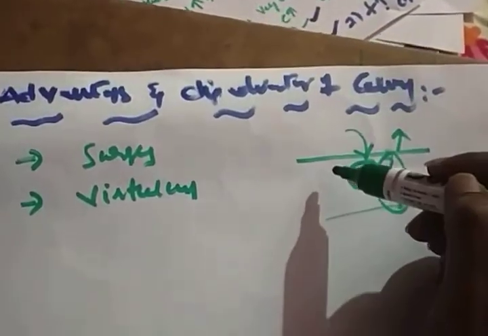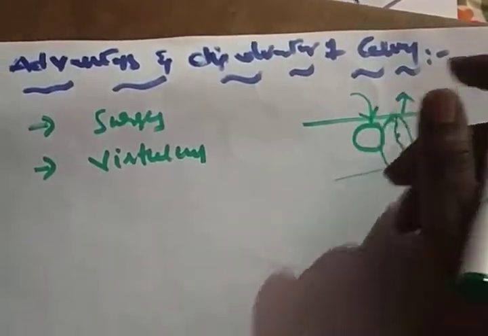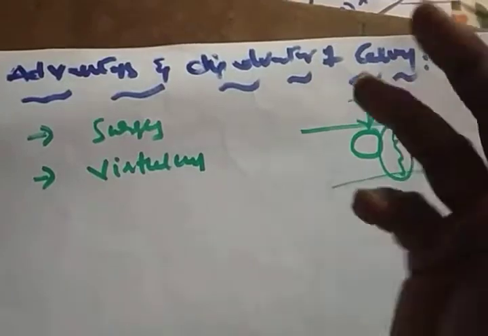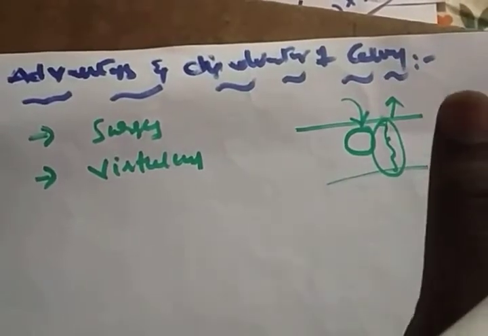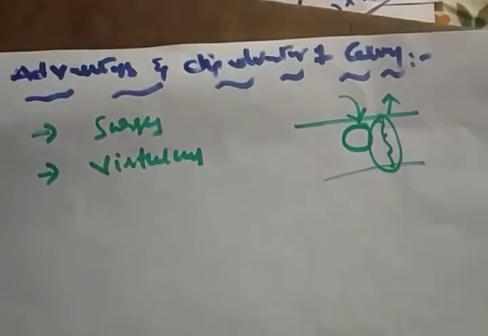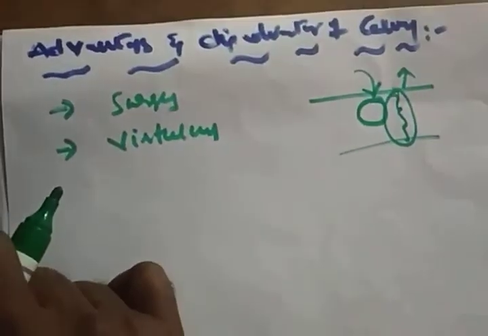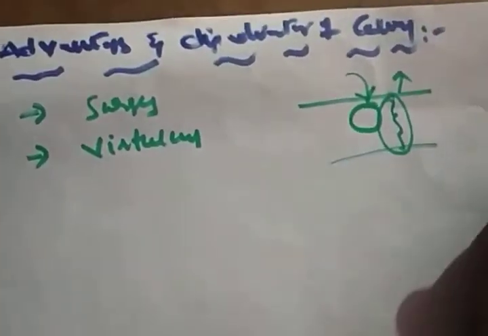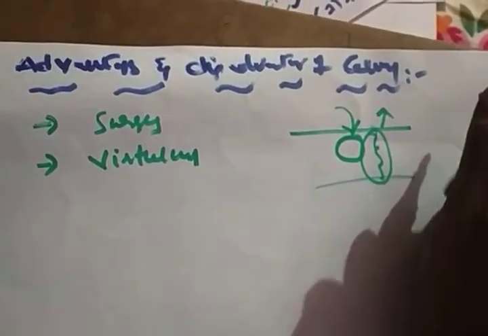The first advantage is that it can avoid the surges, that is, the transients that are going to be developed on the conductor. If transients develop, there will be high voltages developed, and then the conductor will suffer some damage. But due to corona formation, some amount of energy is lost in the corona, so the total stress on the conductor is reduced. This is one of the advantages of corona. And the second one is that it will make a virtual conductor.